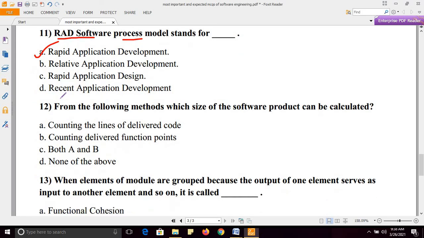Next, from the following methods, the size of a software product can be calculated. How will we calculate the size of a software product? It is a question related to software metrics. Counting the lines of delivered code, known as LOC, lines of code.